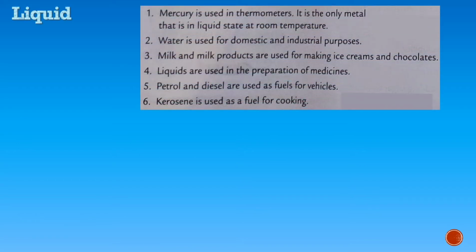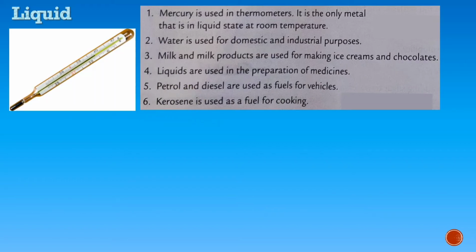Next, liquid. Mercury. Have you seen this kind of thermometer? Yes, mercury is used in this thermometer because mercury is the only metal that is liquid in state at our room temperature. So mercury can be used in thermometers like this to measure the temperature of our body.